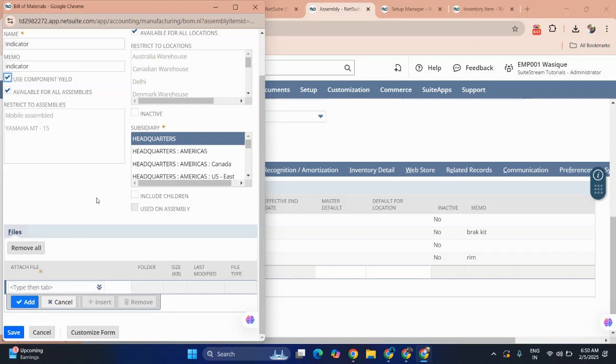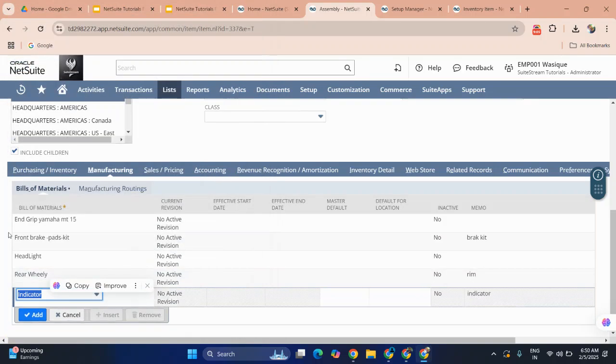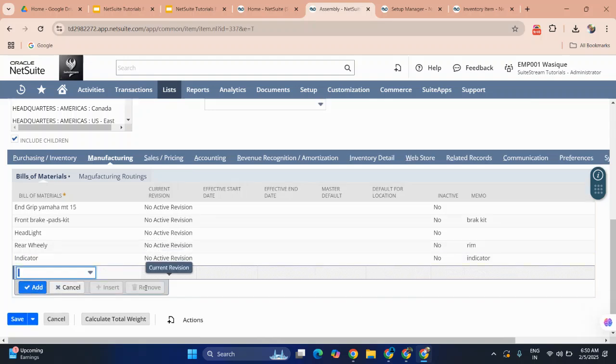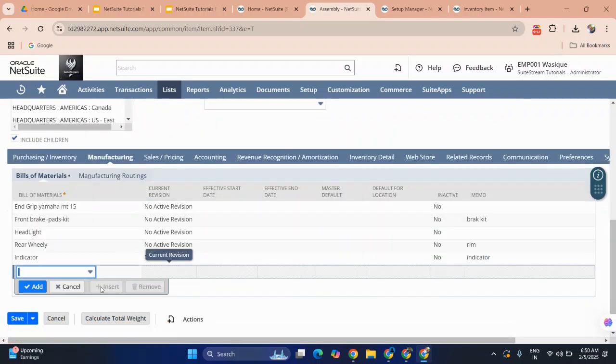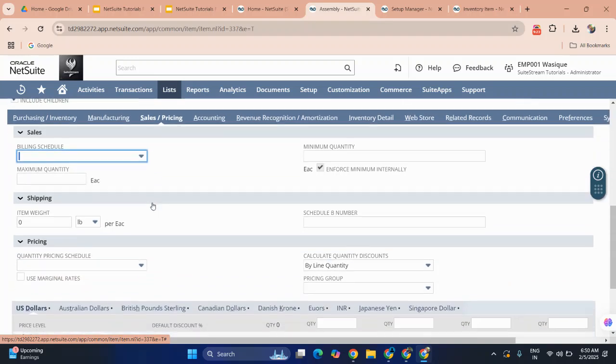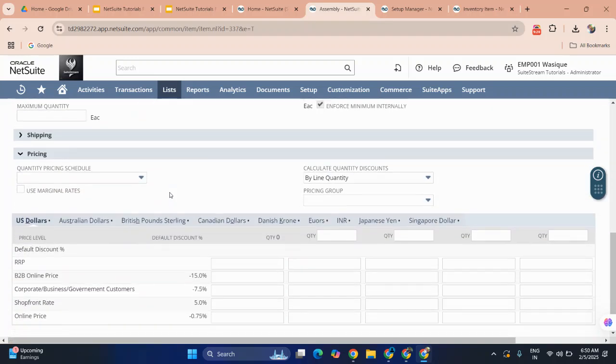Just click on that and save it. Now we can see the indicator here. So this is the way we can create a raw material as an inventory or non-inventory item, and add it here.